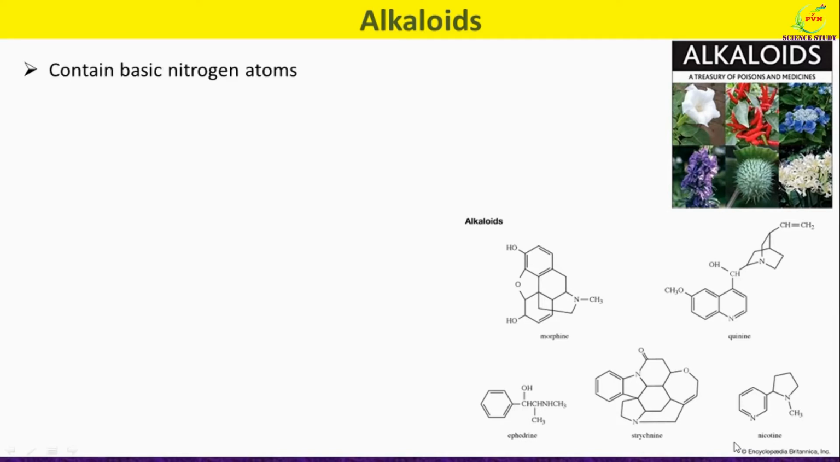Alkaloids are a group of naturally occurring chemical compounds mostly containing a basic nitrogen atom. These are structures of some of the alkaloids, where you can see that each alkaloid contains a basic nitrogen atom.